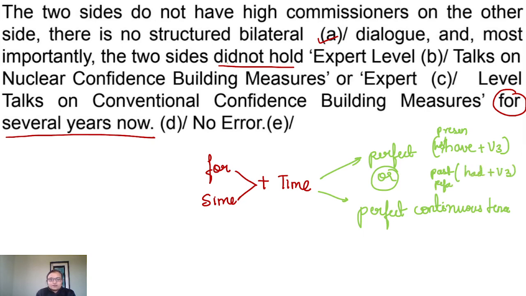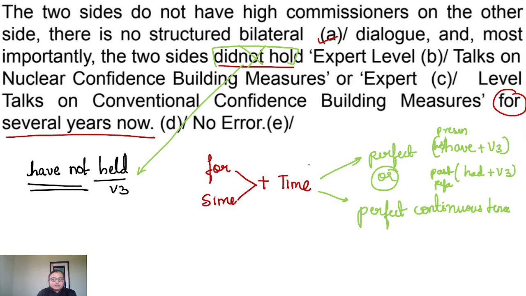So did not hold will be replaced by have not held, because did is replaced by have. Not held. Held is V3, and this is the perfect tense which we have used here. So error is in the part B.